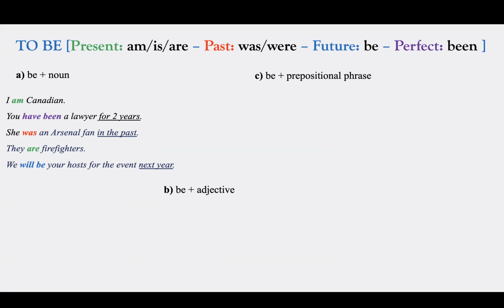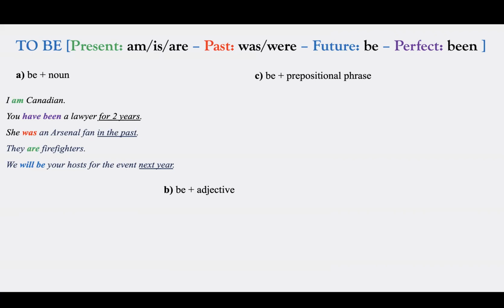That's why have been. And the third one, she was an Arsenal fan in the past. So here, in the past. So this suggests that we need to use the past form of to be. So the subject is she. That's why we need to use she was. And they are firefighters. It's something about present, like the first one. I am Canadian. It's something about present, like it's a fact.